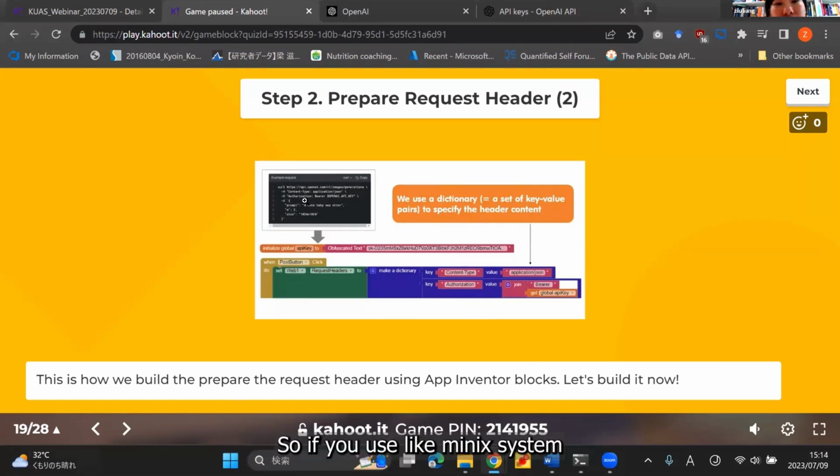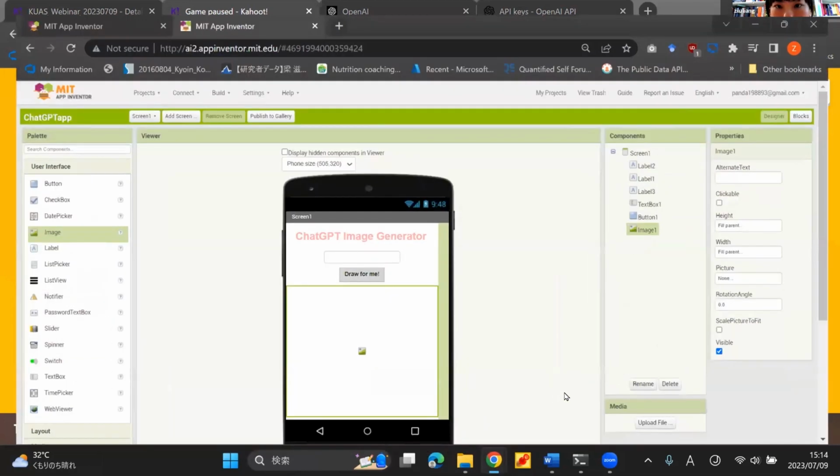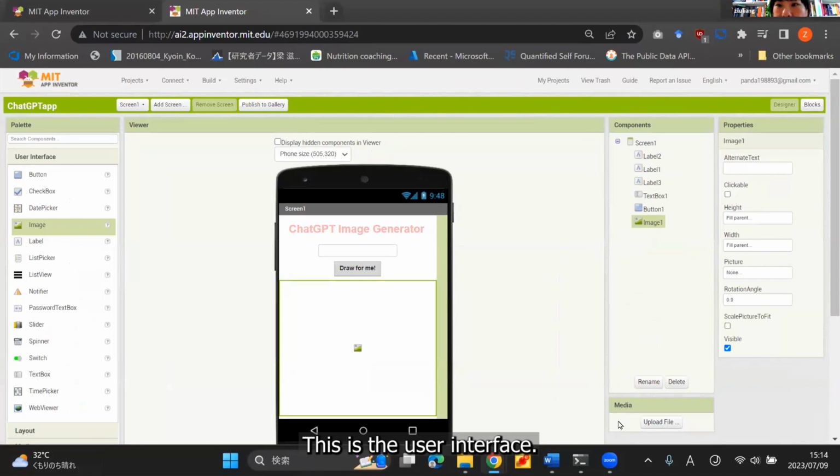Yeah. So if you use a Linux system, and if you have a terminal, you can just type these lines in the terminal. But in App Inventor, we are using blocks, right? So we need to drag and combine the blocks, and that's what I'm going to do now. So let's switch back to the App Inventor. This is the user interface. Now we need to build the backend. So we switch to the blocks here.